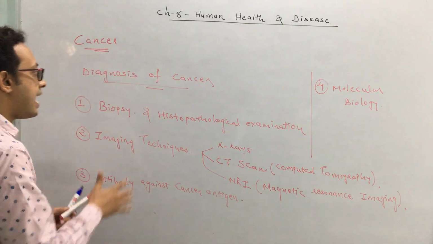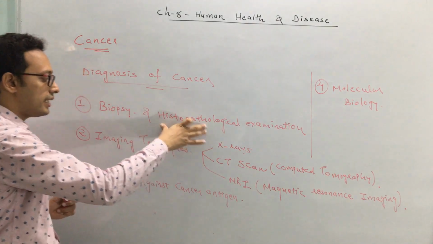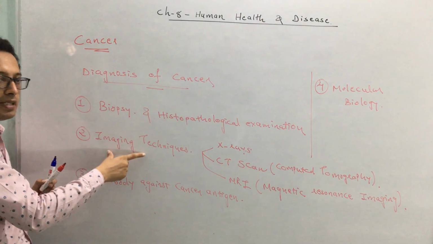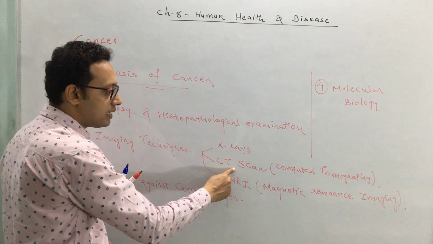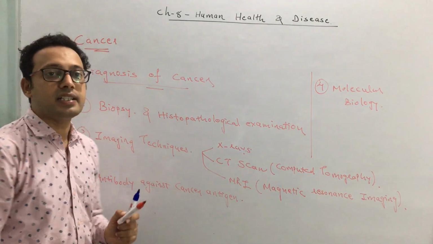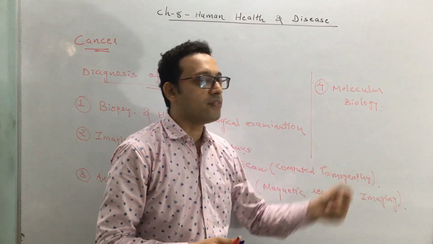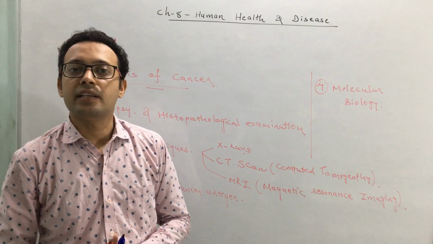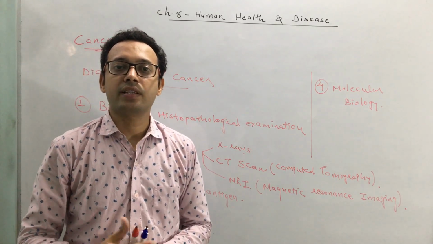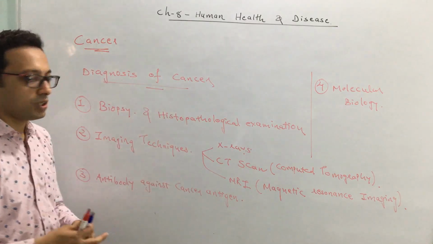Okay, so these are the four diagnostic techniques. First, biopsy and histopathological examination. Second is imaging techniques, that includes X-ray, CT scan, MRIs. Third, the antibody against the cancer antigens. Okay, this is useful in detection of biological cancers. And fourth is molecular biology, and that is useful in the cases where the cancer gets inherited. Okay, so that's all about the diagnosis of cancer.